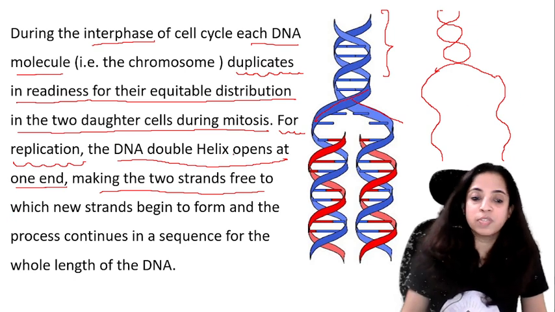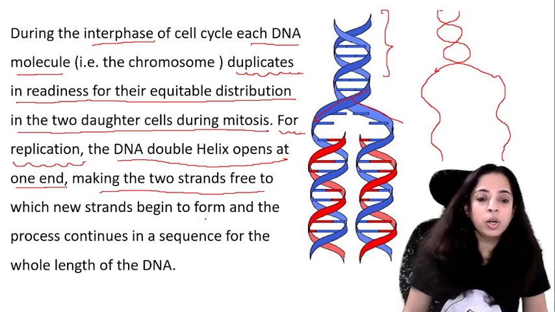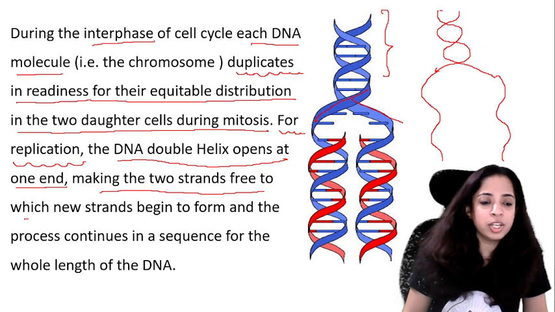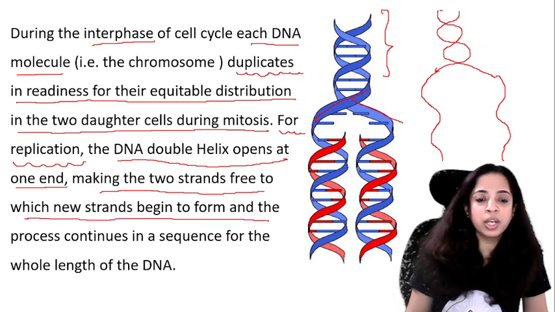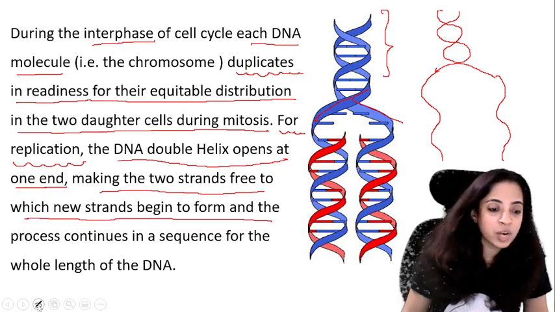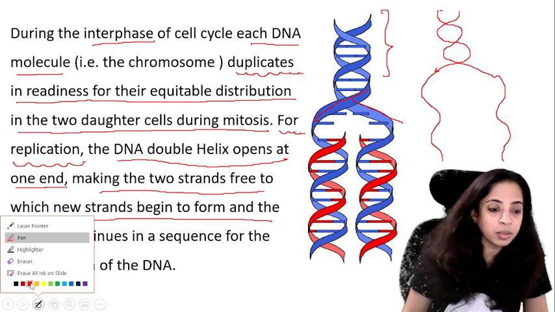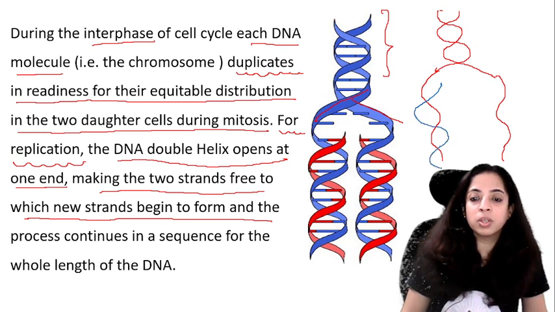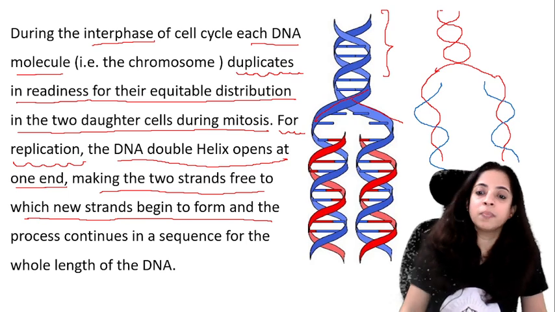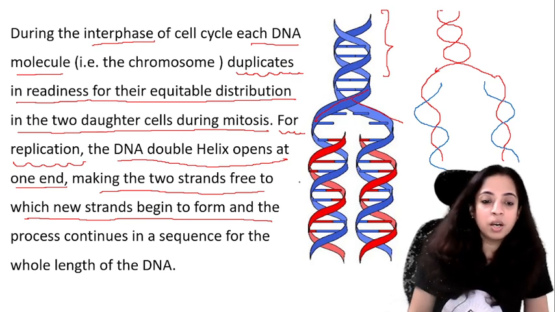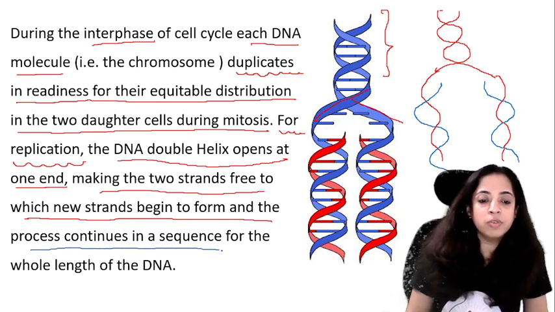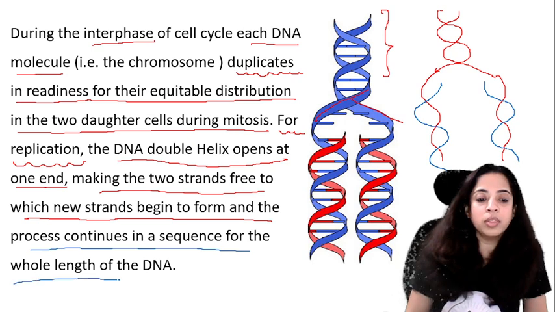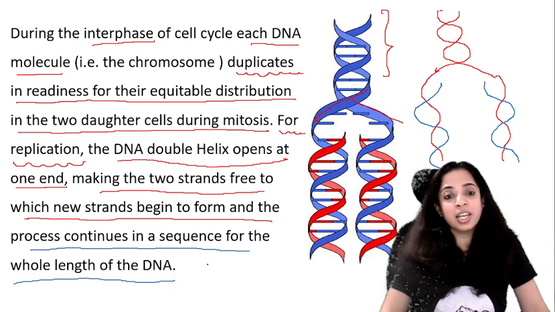अब ये 2 strands free हो गए हैं. Okay, free, on which or to which new strands begin to form. अब यहाँ नए strand हो जाएंगे form करना begin. Okay, like this. So this is maybe from the mother, the red is from the father, something like this. Okay, so now the new strands begin to form and the process continues in sequence for the whole length of the DNA. I hope this is clear.